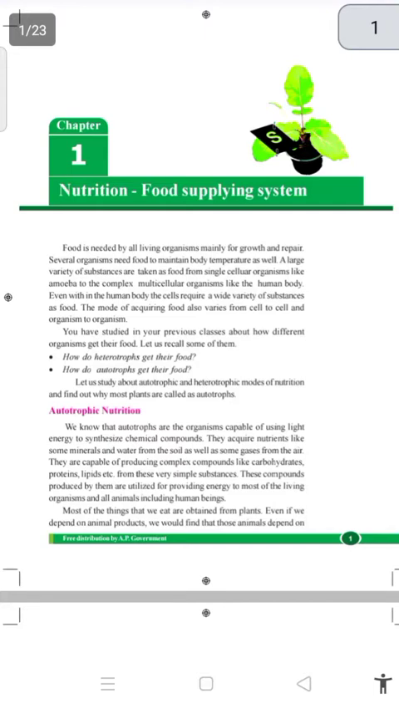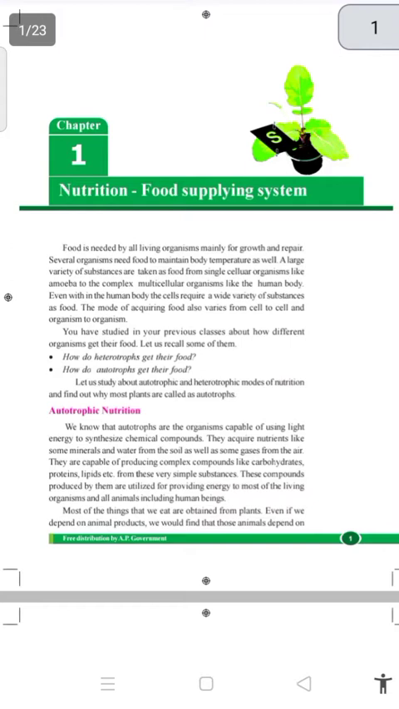Let us look at our topic: autotrophic nutrition. We know that autotrophs are organisms capable of using light energy to synthesize chemical compounds. A plant mainly needs water, chlorophyll, soil, and minerals and nutrients to stay alive. For photosynthesis, plants mainly need sunlight, carbon dioxide, water, and chlorophyll. These are the main four things needed for photosynthesis.